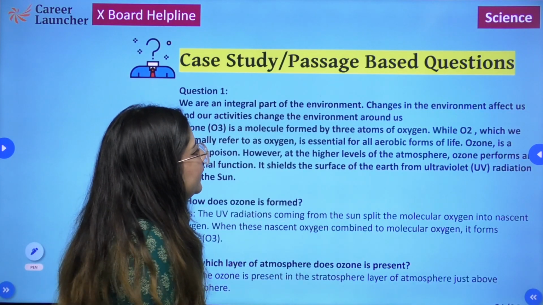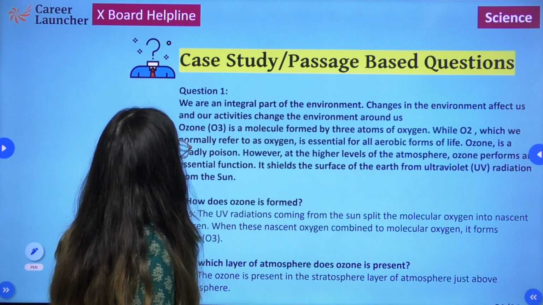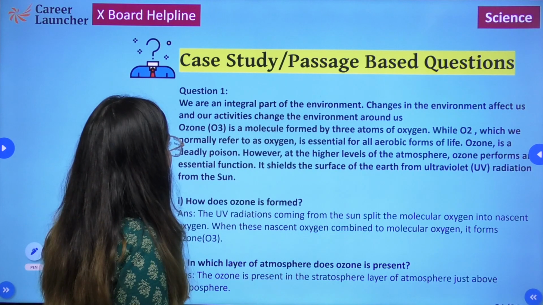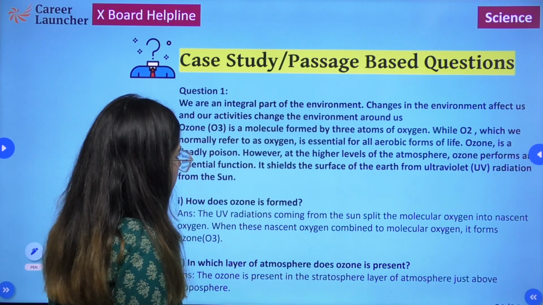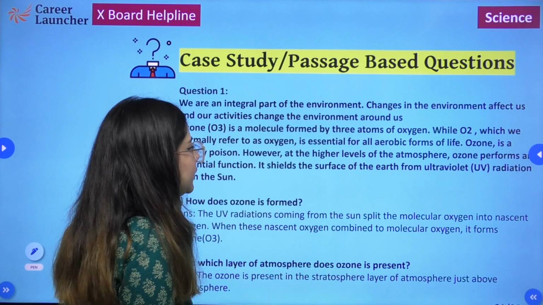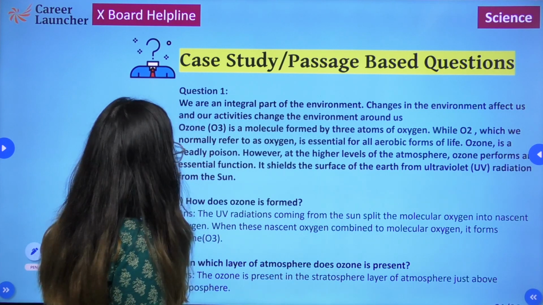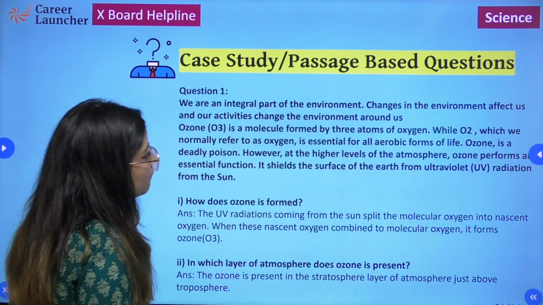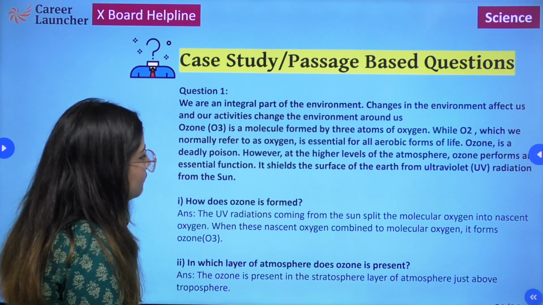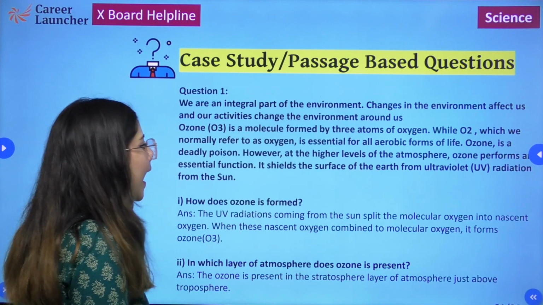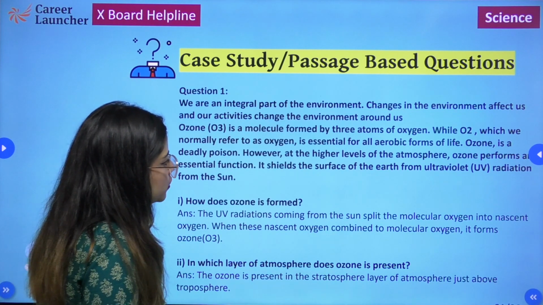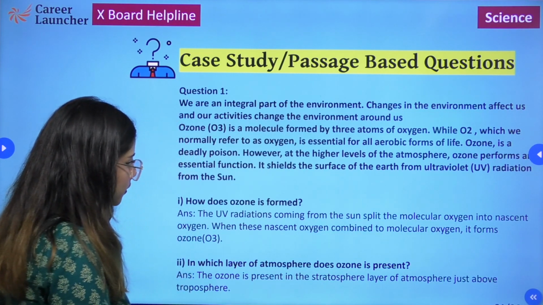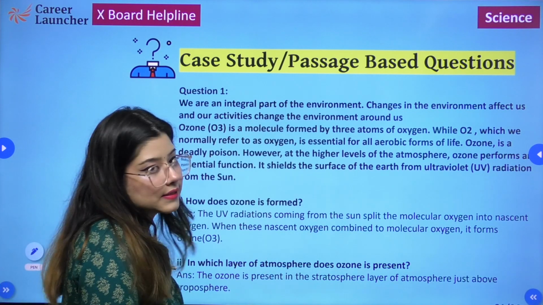Let's have a look at the case study question. We are an integral part of the environment. Changes in the environment affect us, and our activities change the environment around us. Ozone is a molecule formed by 3 atoms of oxygen. While O2, which we normally refer to as oxygen, is essential for all aerobic forms of life, ozone is a deadly poison. However, at higher levels of atmosphere, ozone performs an essential function. It shields the surface of Earth from UV radiation from the sun.